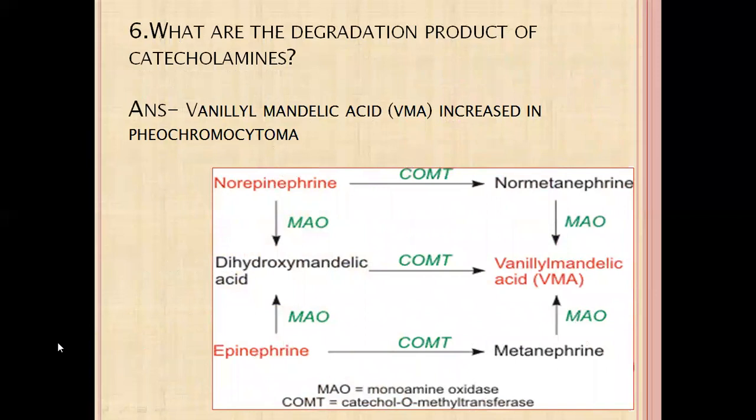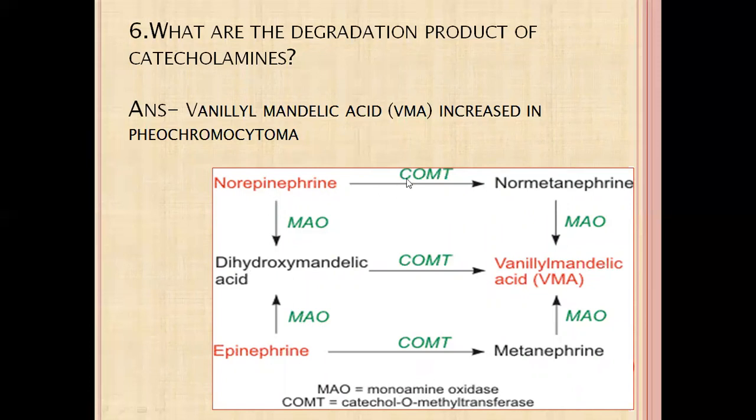There is one more question that can be asked related to this pathway: what are the degradation products of catecholamines? Catecholamines are norepinephrine and epinephrine. They are converted into dihydroxymandelic acid with the help of the enzyme MAO, that is monoamine oxidase.